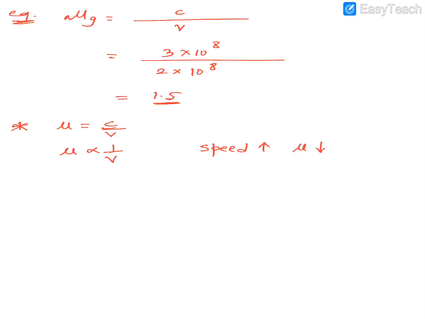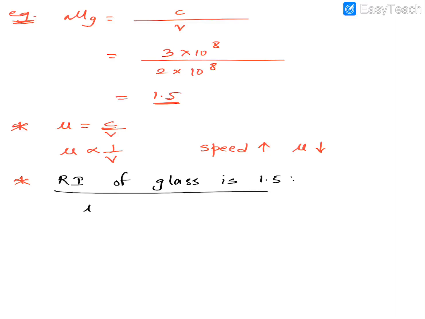Now, about that question which I asked you, what do you mean by refractive index of glass is 1.5? We have learned that mu is equal to c upon v.